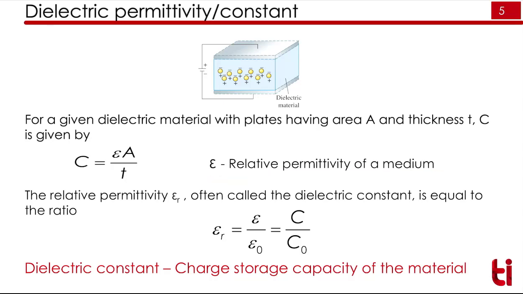So there is a term called relative permittivity. If you take the ratio of these two, epsilon upon epsilon 0, you get the relative permittivity, which is also called the dielectric constant, and is also given by C upon C0. The dielectric constant is indicative of the charge storage capacity of the material, because it is directly correlated to C. How much charge your material can store is shown by the dielectric constant.